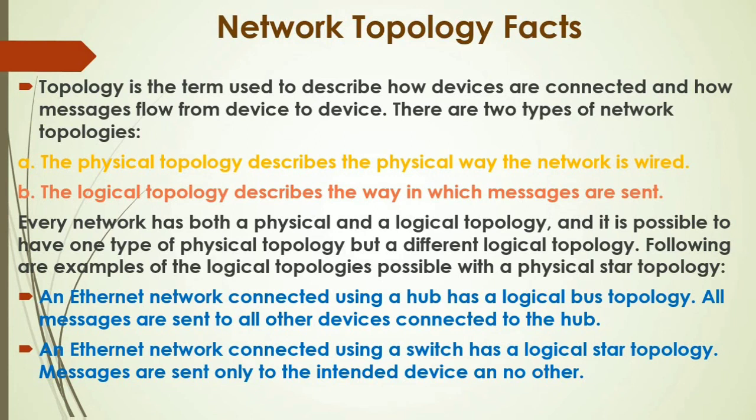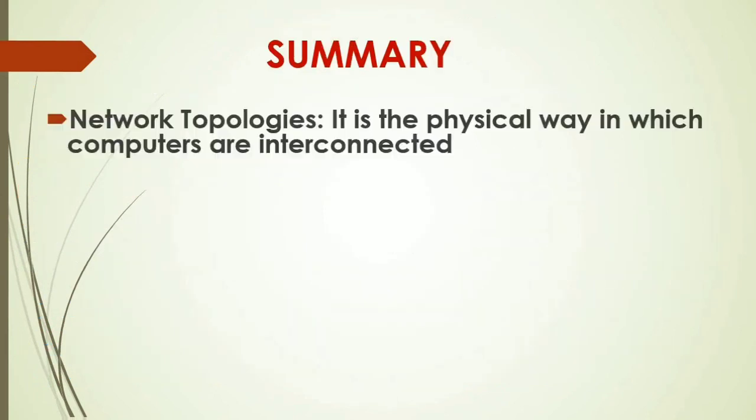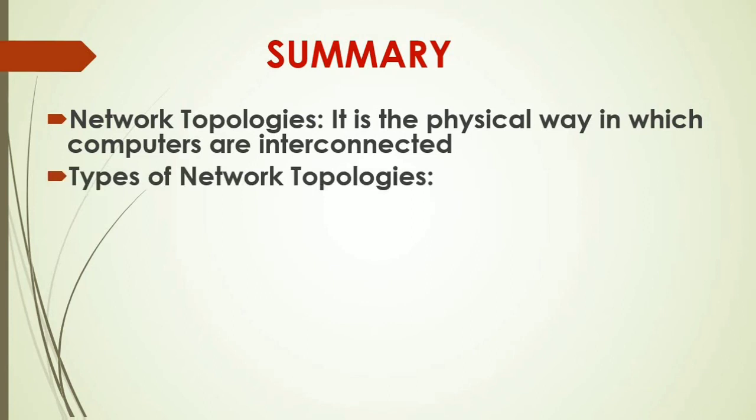So what we have understood is that on a network we can have two types of topology, physical and logical topology. The physical topology of a network may be different from the logical topology of the same network. What we have understood from this session is network topology. It is the physical way in which computers are interconnected, how we have connected our computers on the network. Types of network topologies: bus, star, tree, mesh, and their advantages and disadvantages. Thank you.